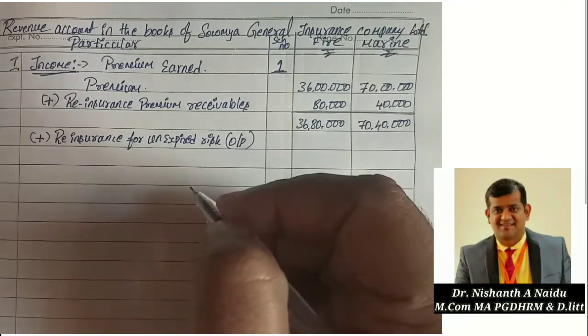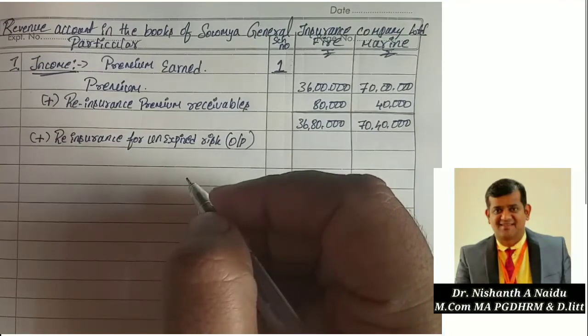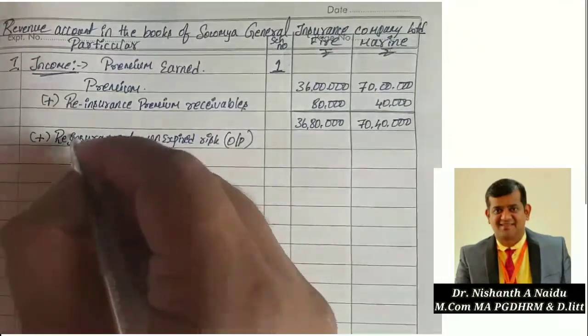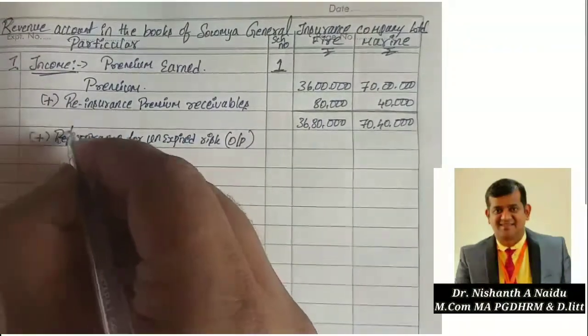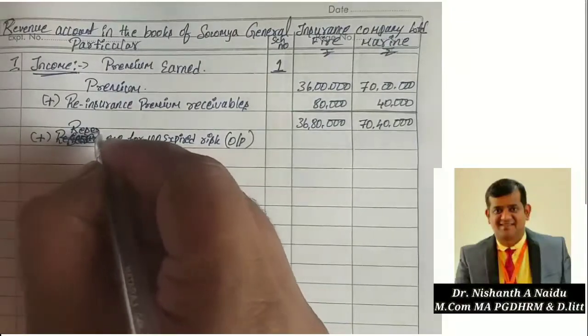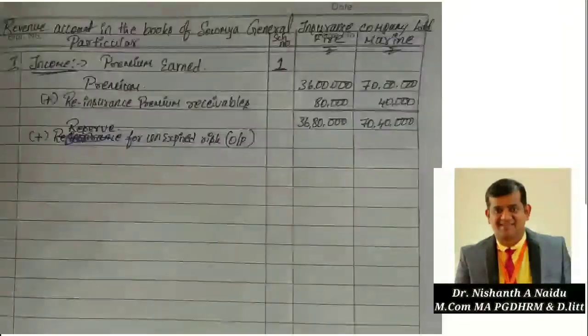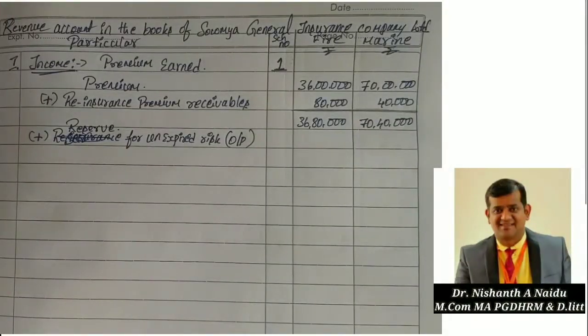This is a reserve, so I'm writing here reserve for unexpired risk opening balance. I told you, opening balance means 1/4.